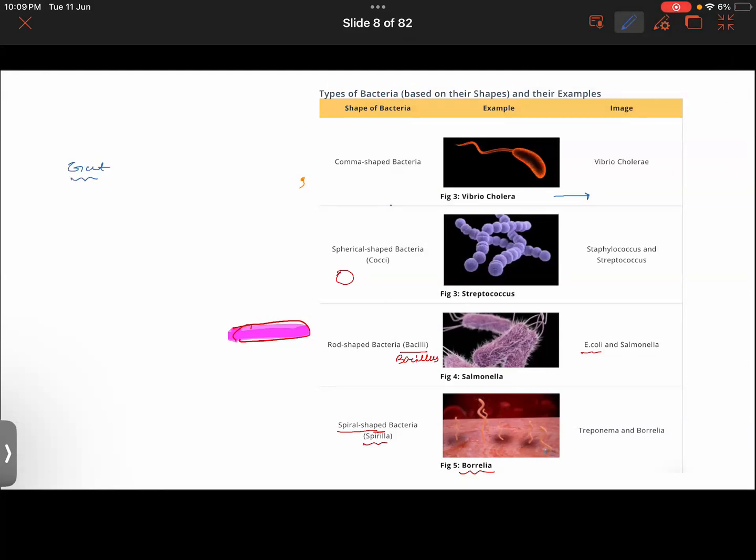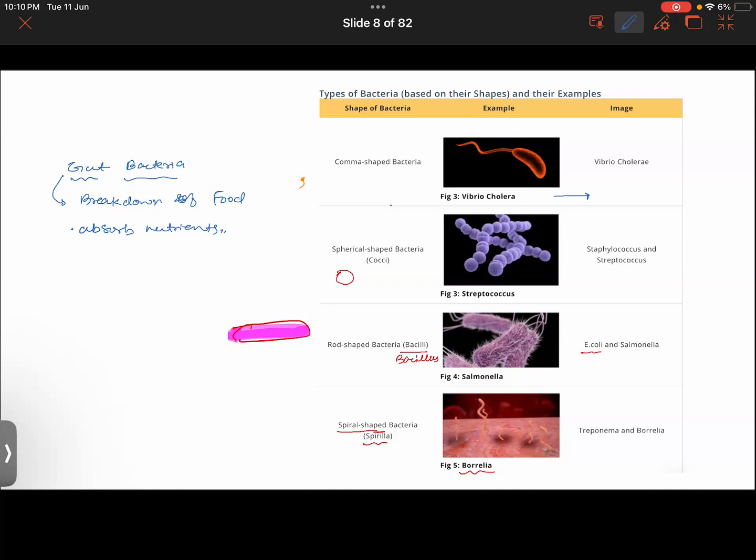You understand what gut means? Gut basically refers to the digestive tract, like the stomach, small intestine, large intestine. So there are some gut bacteria which are keeping you healthy. How? Gut bacteria help in the breakdown of food, and also in some manner help you absorb the nutrients from the food.